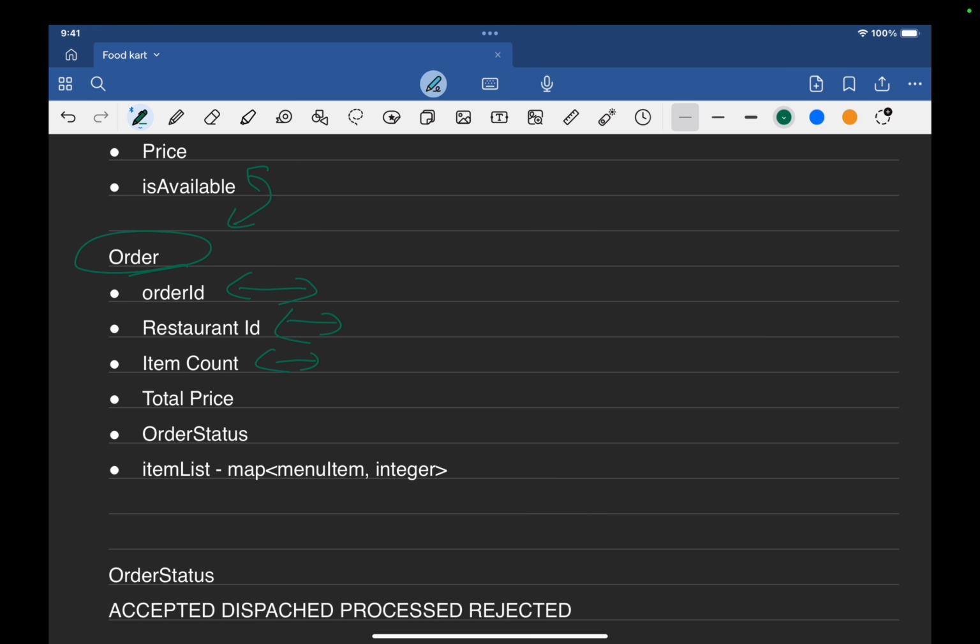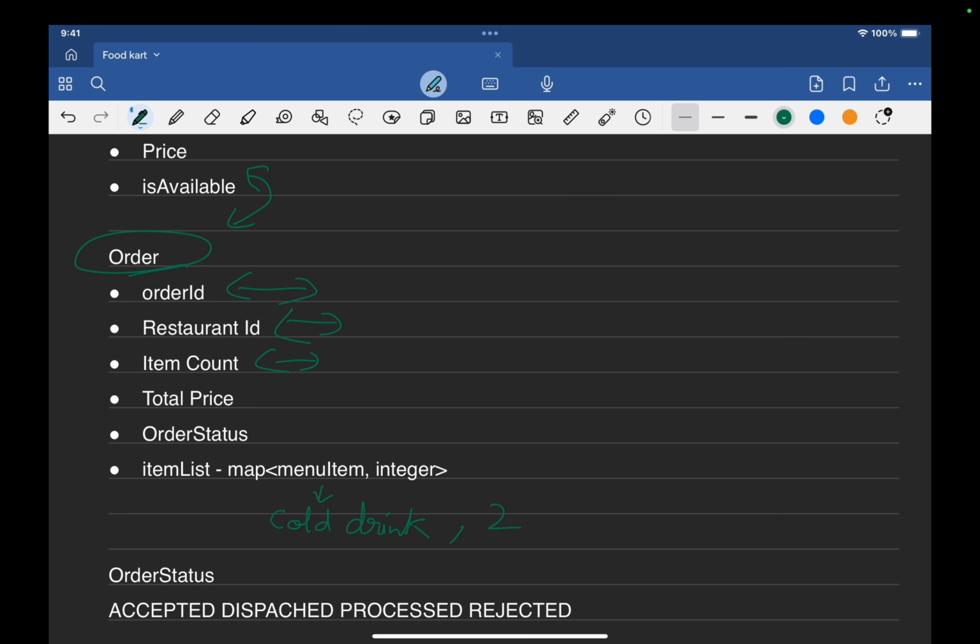So what does this mean? Let's say a menu item is cold drink, and an integer, one person can order one item in multiple counts. So we can order two cold drinks.